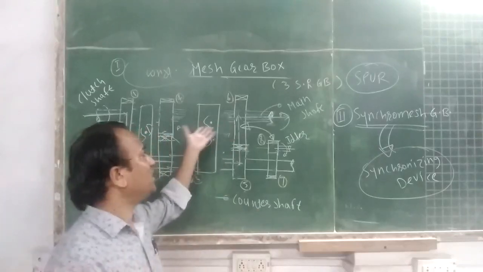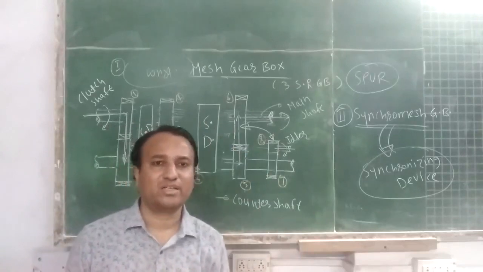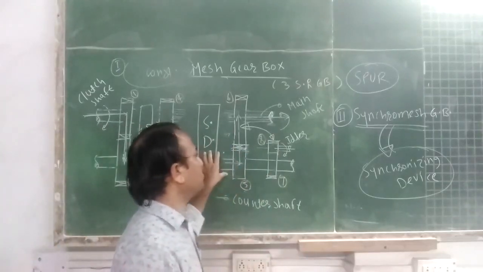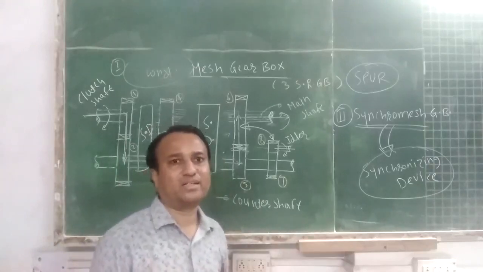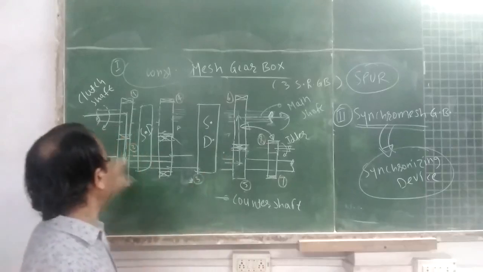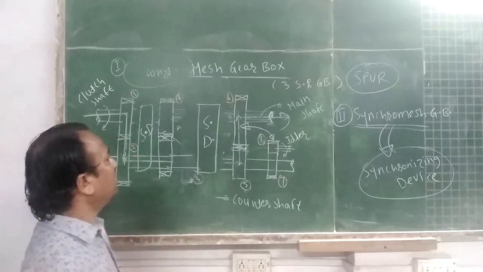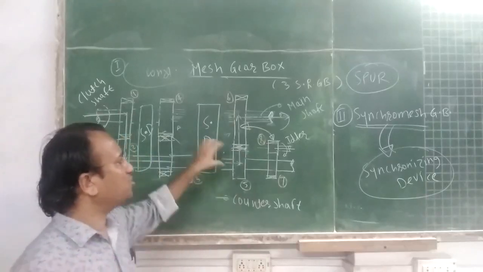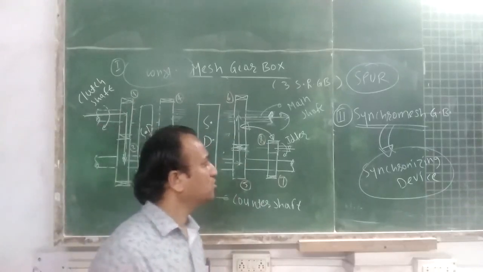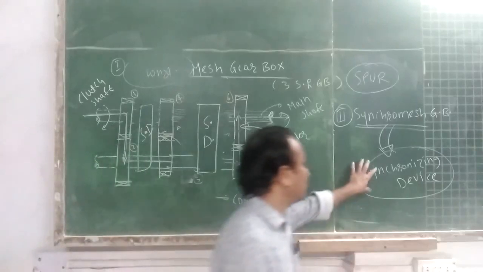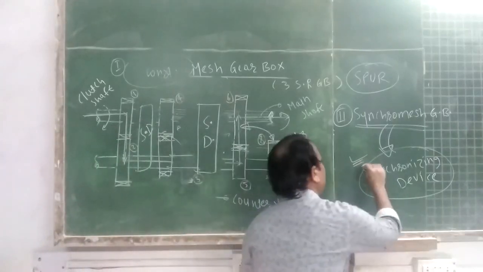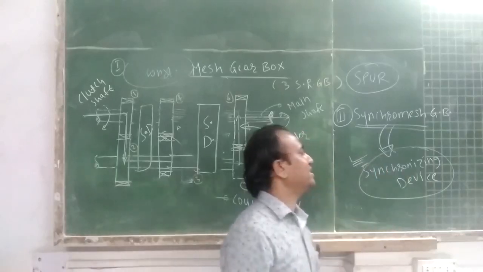So there is a possibility of gear failure, and a sudden jerk is experienced by the vehicle. There will not be smooth power transmission from the engine to the propeller shaft via the gearbox due to this double declutching. This problem is eliminated by using a synchronizing device.